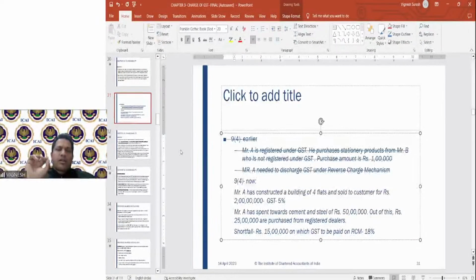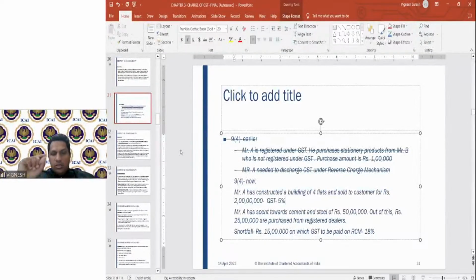Here what the GST law 9 subsection 4 says: on specified goods or services, if the taxpayer procures from an unregistered dealer less than 80% of the total expenses, on the shortfall between 80% and the value he has procured, the supplier has to pay the GST on reverse charge mechanism.